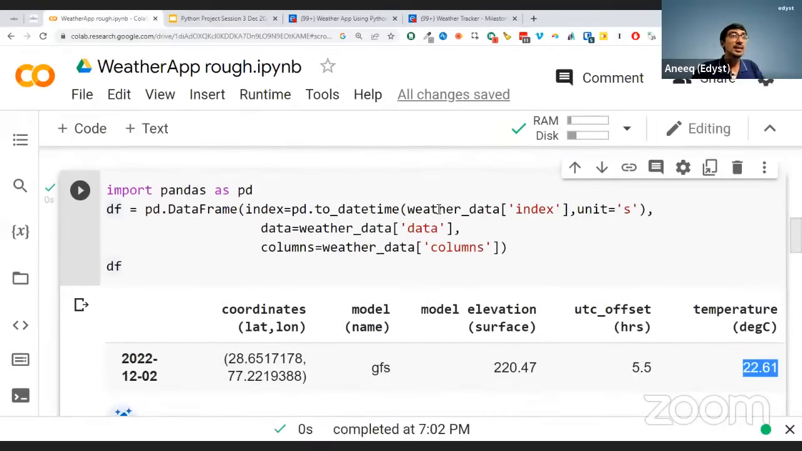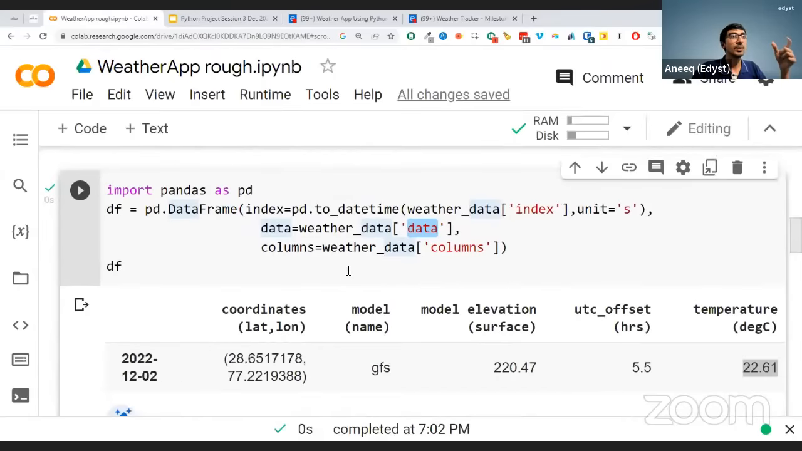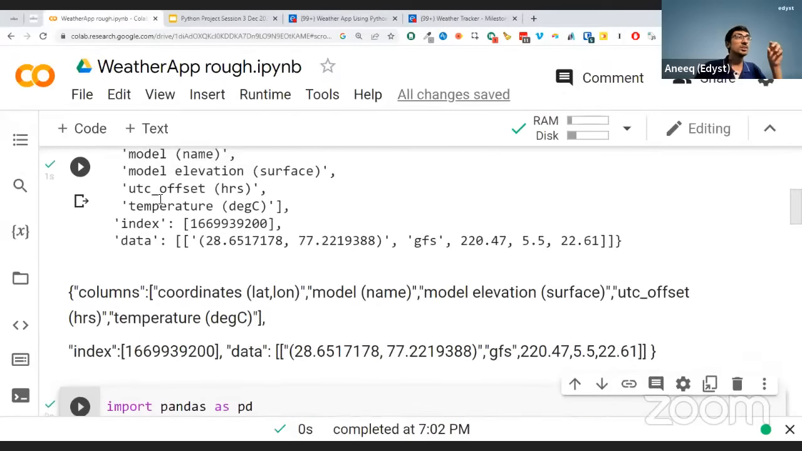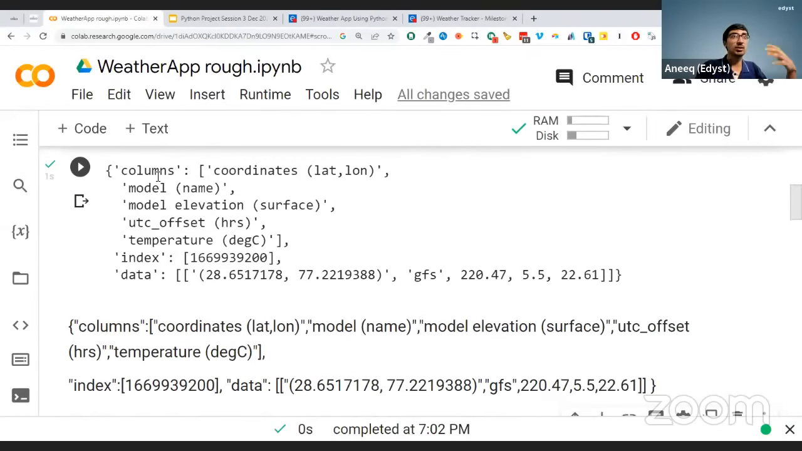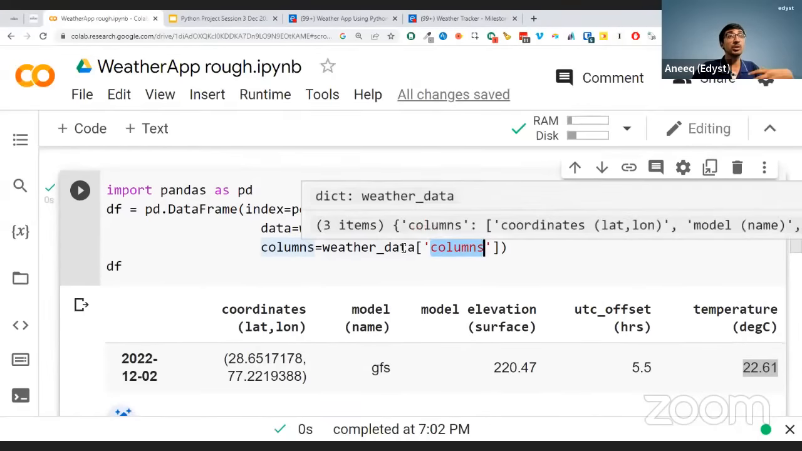How do I convert to a pandas data frame? I need to tell pandas, hey, this is the index. This is the index and the unit is seconds for it, right? That's the index. This is the data. Where do I get the data? I get it in the data key, and your columns are going to be in the columns key. From this you make the table, and that's what pandas ends up doing for us.